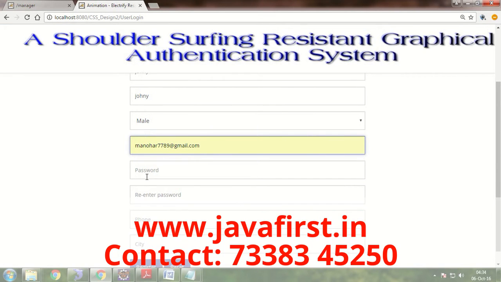We should give a valid mail ID and also a valid mobile number. OTP will be sent to the valid mobile number as well as to the valid mail ID.